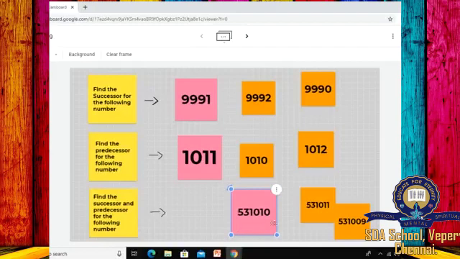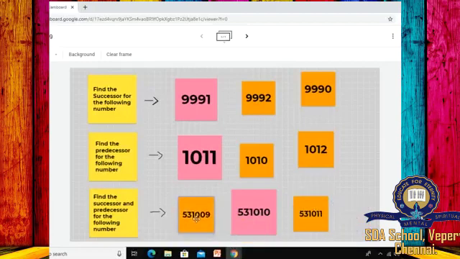It will be 5,31,011. The predecessor of the given number will be the number minus 1, that is the number before the given number. So it will be 5,31,009.